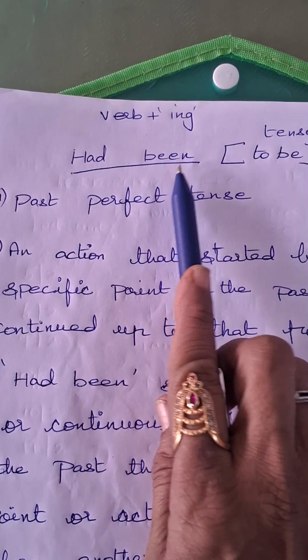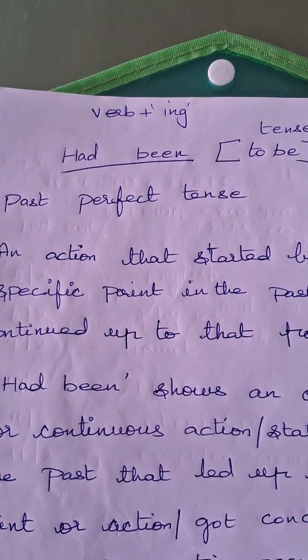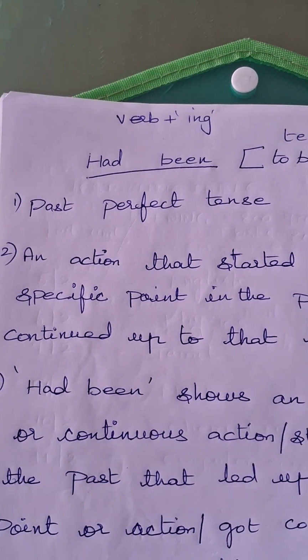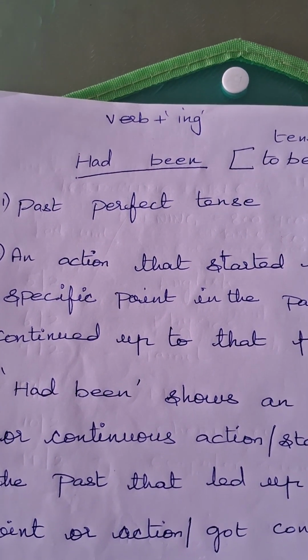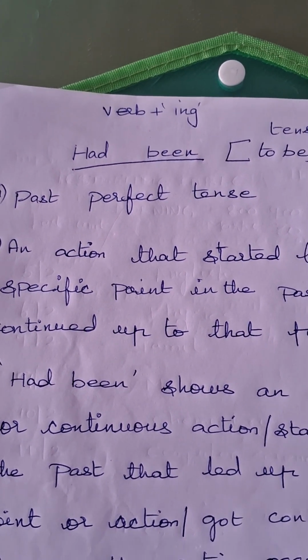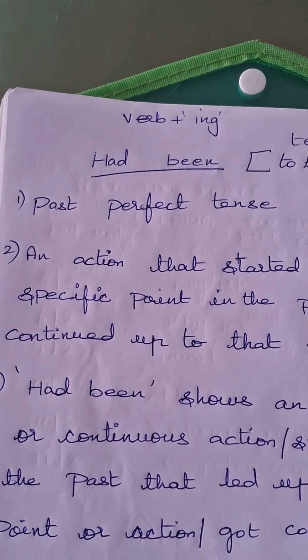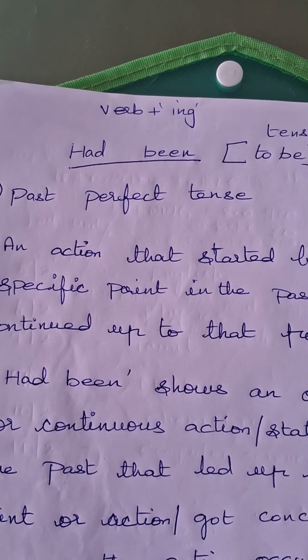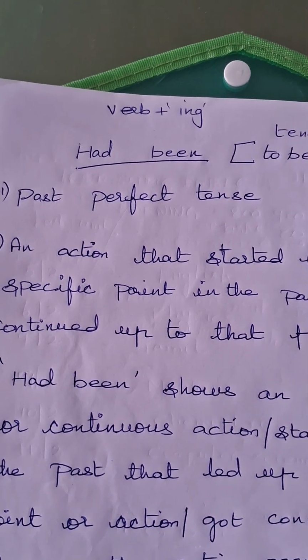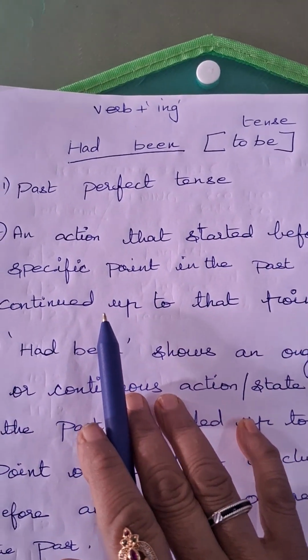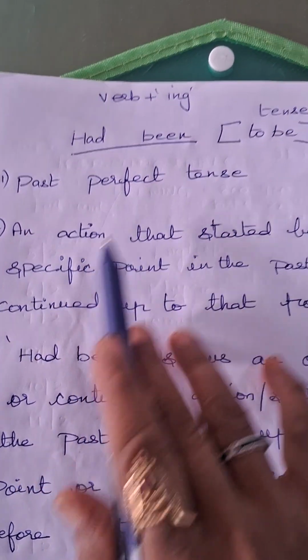Been comes for continuous tense, whether it is past tense or present tense, whatever it is. Been comes only for continuous tense. Verb plus ing: she is writing, she was writing, she will be writing. When continuous tense is given, then only you will be using been. Now let us go for the explanation for had been.